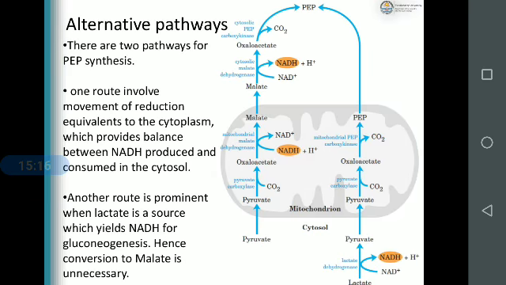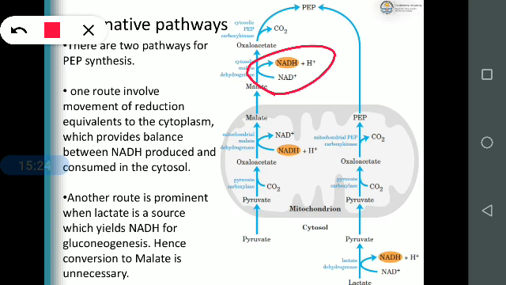This is the alternate pathway. If it wants to enter like this, it will enter. It's not necessary that much.